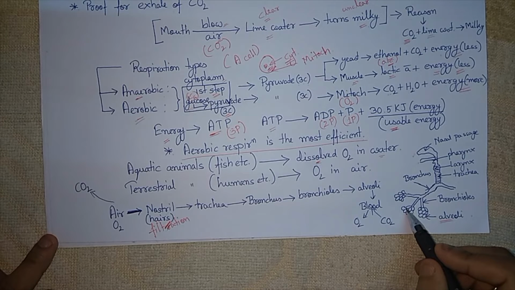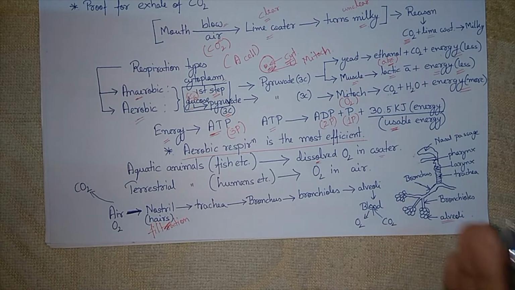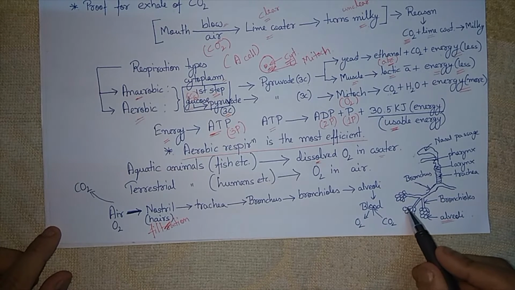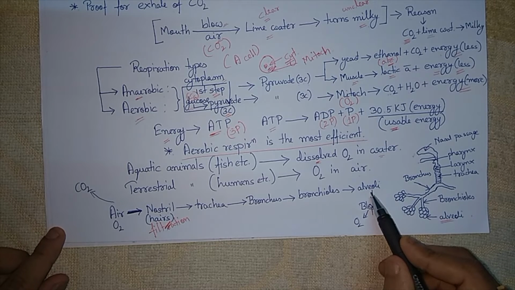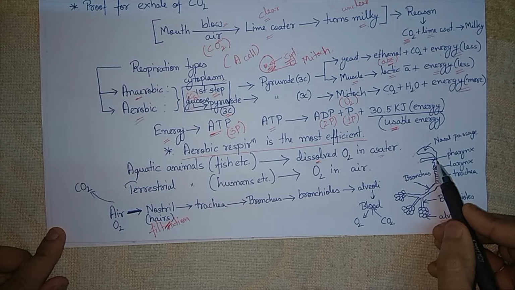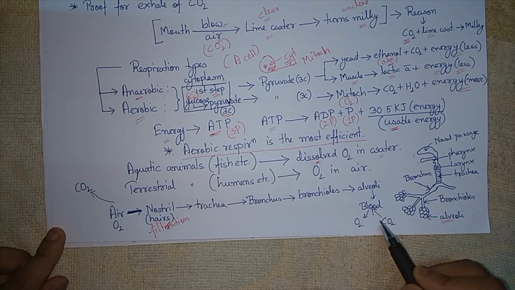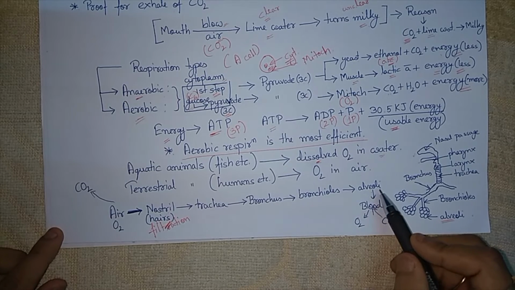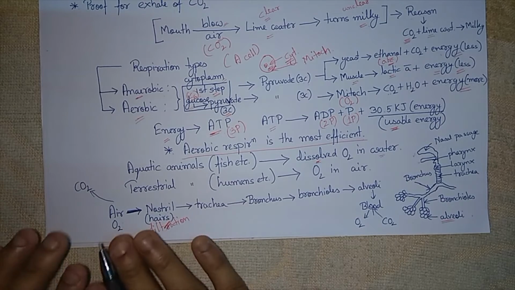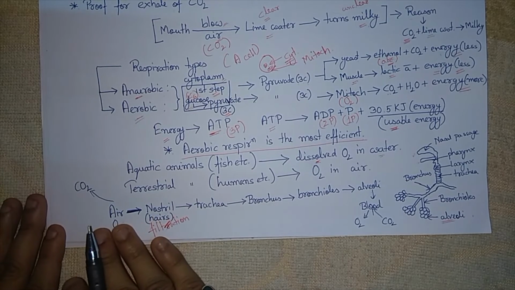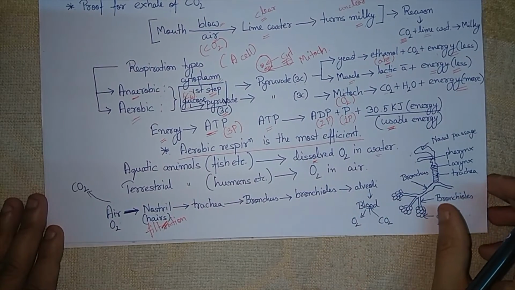These alveoli have a good connection with the blood vessels. We can see it later also. So the oxygen which was taken inside will then be transferred to blood, and from blood carbon dioxide will be taken, and in the same path it will be eliminated out to the air. Through the same path through which oxygen will enter, carbon dioxide will be eliminated.